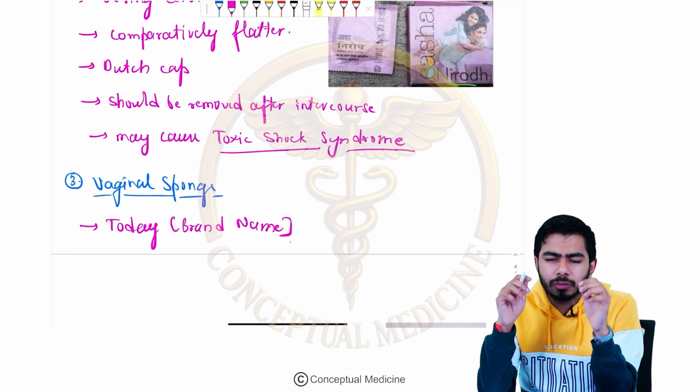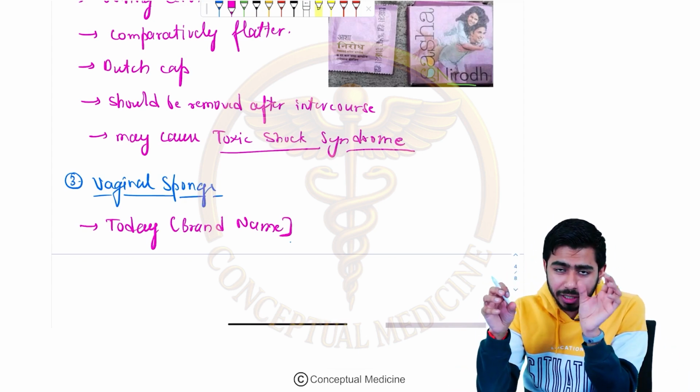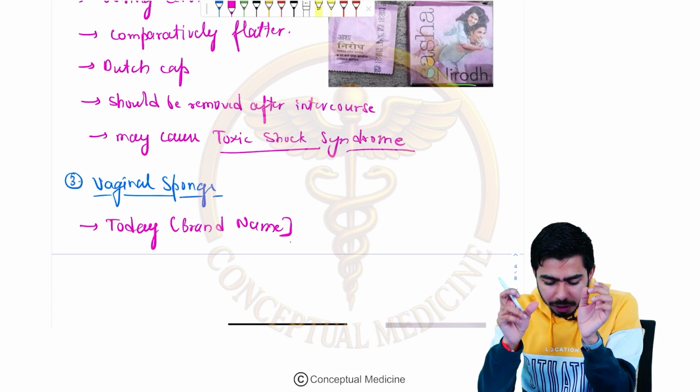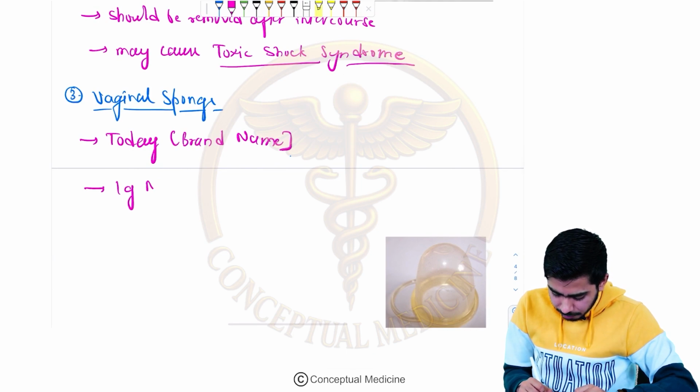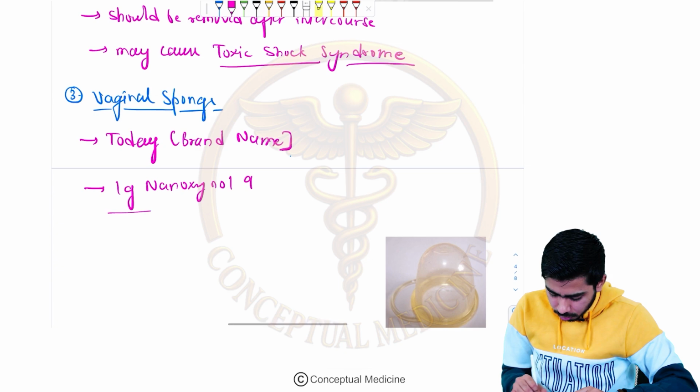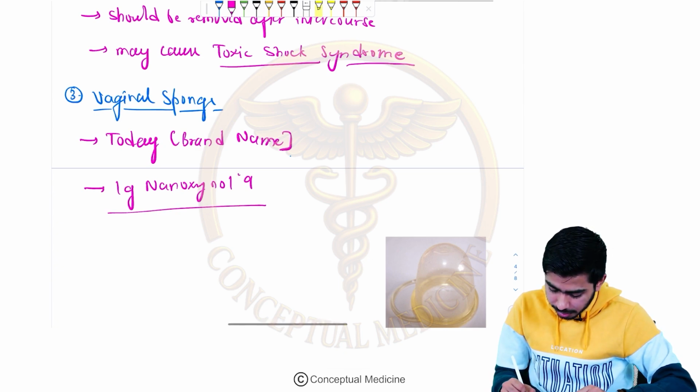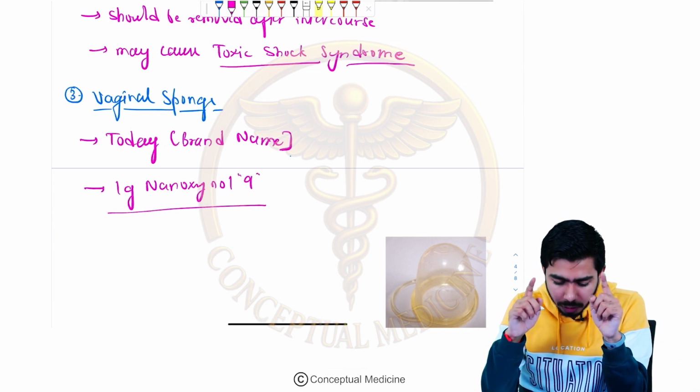And what is it made up of? Actually, what is it containing? It is 1 gram nonoxynol-9. MCQ: 1 gram nonoxynol-9 actually. So this must be known by you. It is called nonoxynol-9, guys.